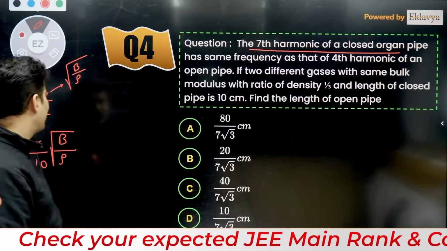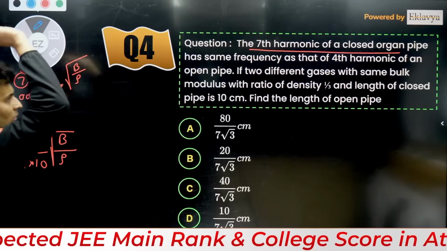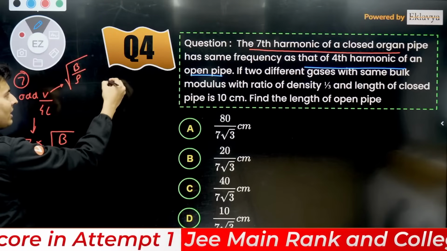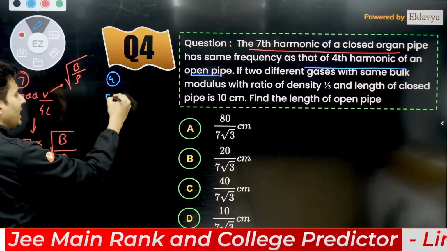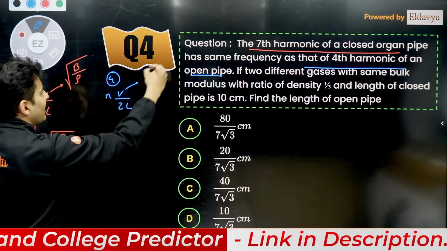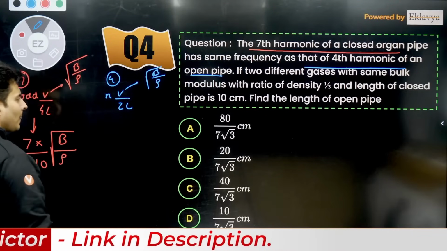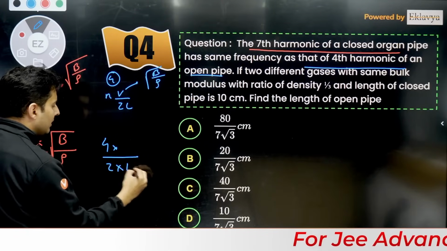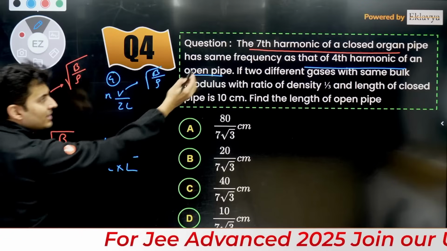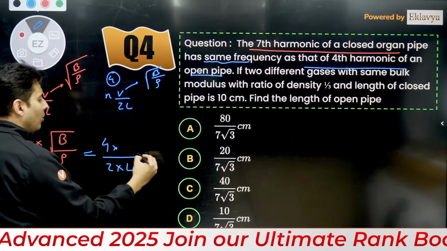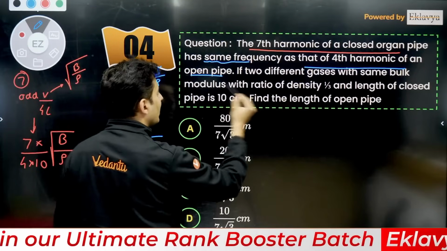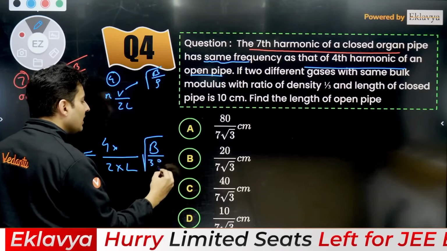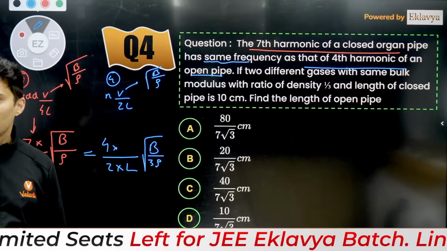It has the same frequency as that of an open pipe, 4th harmonic. So when you are having an open pipe, the formula is nV by 2L, and this V is again the square root of bulk modulus by density. The n value over here will be 4 and length is unknown. These both are equal because frequencies are given to be equal. Bulk modulus is the same because over here there are 2 different gases with same modulus. Density will be now 3 times rho.